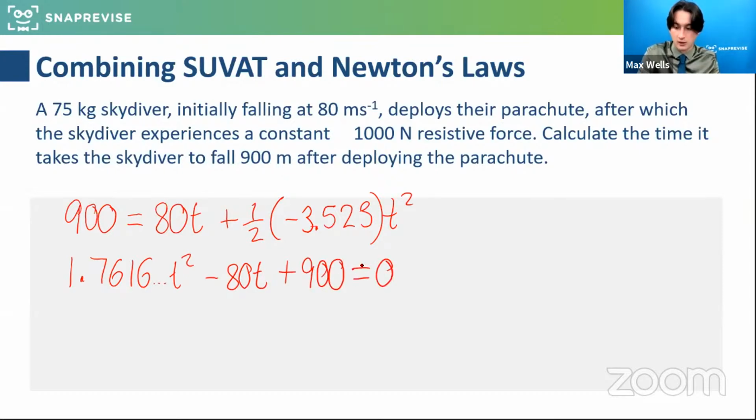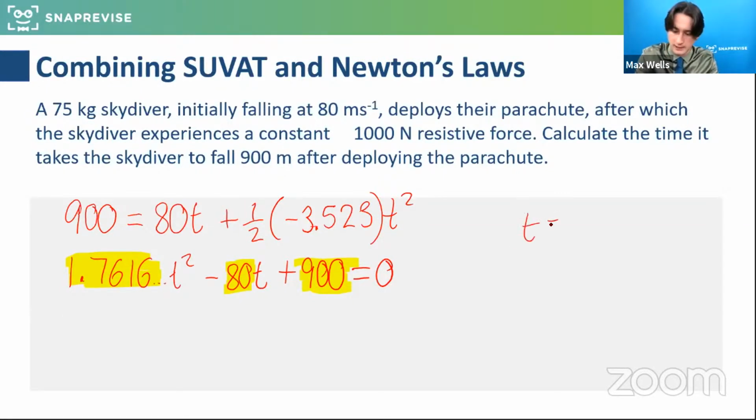Now it's in that user-friendly form for us to solve a quadratic. You can think of this as the coefficient of t squared, then the coefficient of t, and that's the constant, and you can sub that into the quadratic formula. Please do let me know if you've got an answer, because this is where it gets a little bit interesting and we need to be careful here.